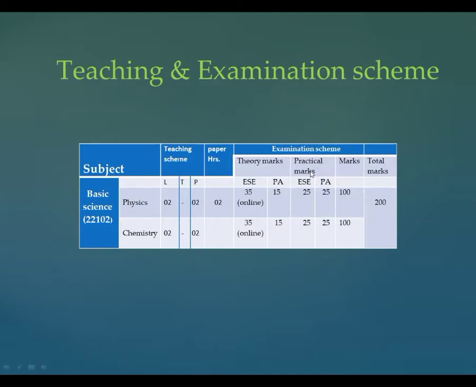Then see the practical examination pattern. The semester exam for practical has 50 marks: 25 marks for physics and 25 marks for chemistry. The progressive assessment of practical also has 50 marks: 25 marks for physics and 25 marks for chemistry. So a total of 200 marks is given for basic science.